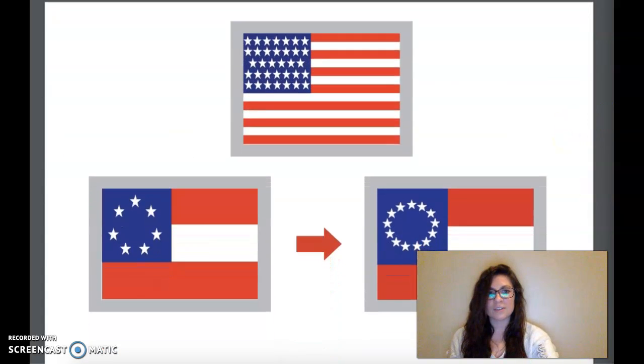The Confederacy made a flag to symbolize its new country. The Confederate flag pictured at the bottom left has 7 stars to symbolize the first set of states that seceded from the Union. The flag pictured at the bottom right, with 13 stars, symbolized the Confederacy after the Battle of Fort Sumter, when more states decided to join. States in the Union continued to fly the traditional flag of the United States, pictured at the top here, which at the time of the Civil War had 34 stars, 1 for each state, including the Confederate States.